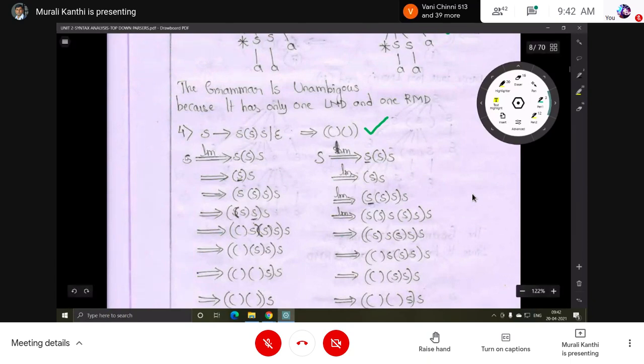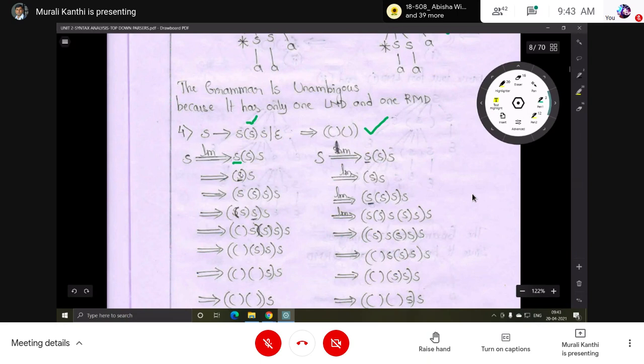The first S is taken. For the leftmost derivation, you can take any one of these first productions. Okay, S within the parentheses S. So now, particularly this leftmost S, can be replaced by which one? Either this production or this production, epsilon. Why? Because in the input string an open parenthesis is there. Here a non-terminal is there, and we should derive this. That's why S is replaced by epsilon. So epsilon means the null symbol.